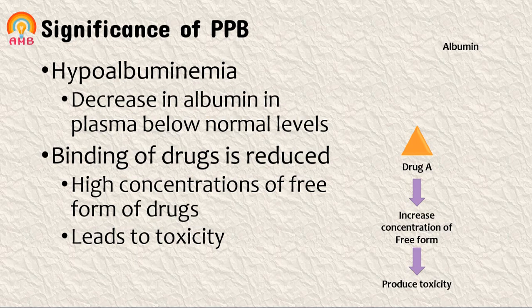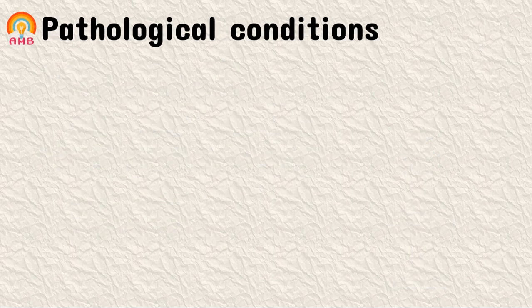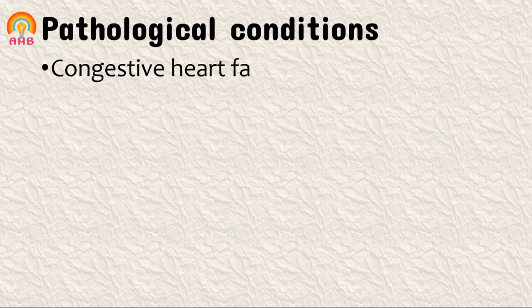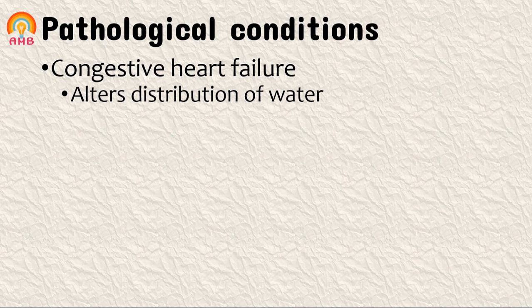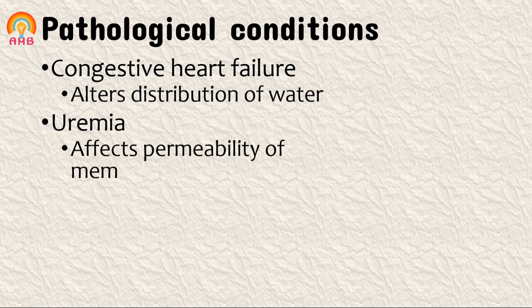Now the next factor we are discussing which affects the distribution of drug is pathological conditions. There are various pathological conditions which may affect the distribution pattern of drugs. Congestive heart failure alters distribution of water inside and outside of the cell, so water distribution is changed, and because of it drug distribution can be affected. Uremia changes the permeability of membranes, and because of that also distribution can be affected. And the third important condition is cirrhosis of liver.